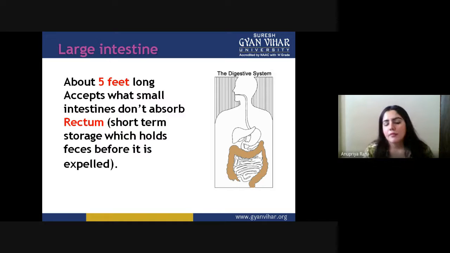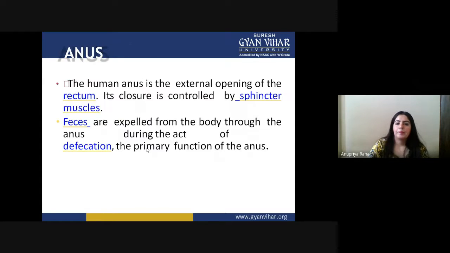So the things which have to be left out by the small intestine, some of the part which has not been digested by the small intestine, will remain with the large intestine. This large intestine holds that waste product for a short time period. That is called the rectum, where they are going to store all these things.